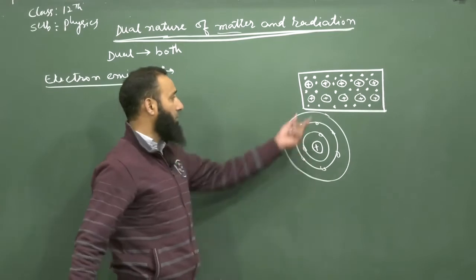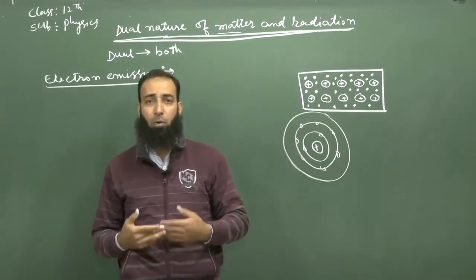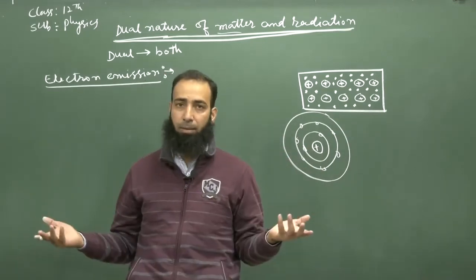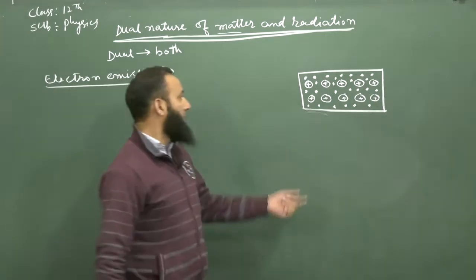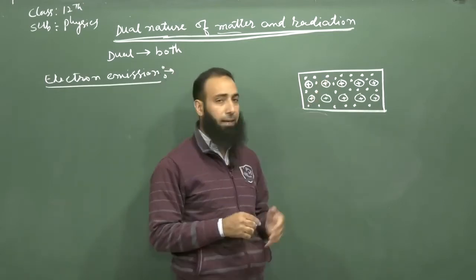And the electrons within the metal are free to move. They are moving within the metal in the same way as the gas molecules are moving in the room, because of the thermal energy, because of the temperature. Because of this thermal motion, they try to come out from the metallic surface.